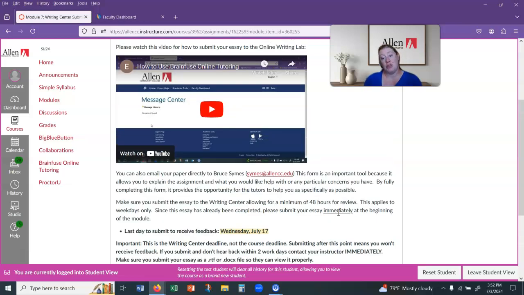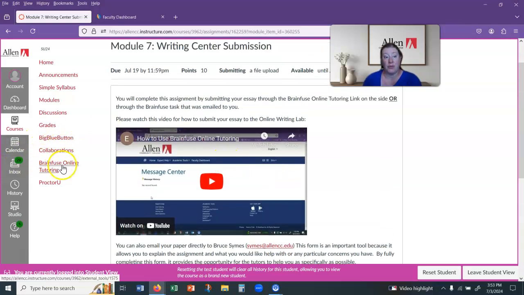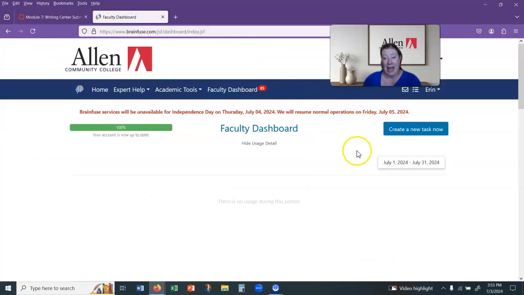There are 2 ways that you can submit. You can go through the BrainFuse online tutoring button right here, or you can email it directly to Bruce Symes if you want. I also have set up a task for you in BrainFuse. Right now it's not working correctly. I can't add your names to it. Hopefully I'll get it working. If not, then you'll just have to do it on your own.